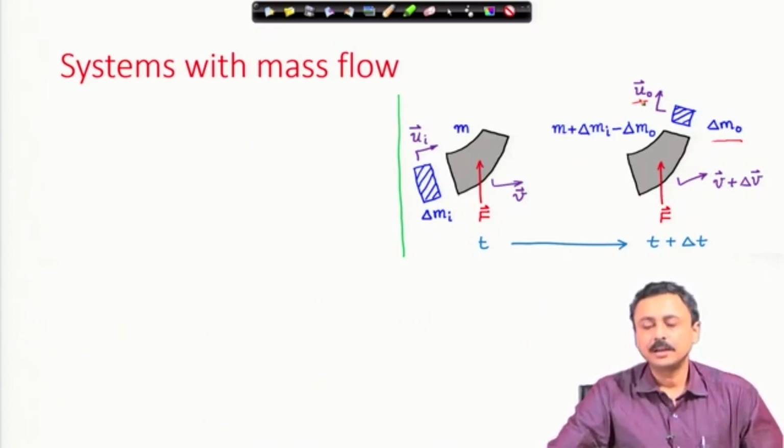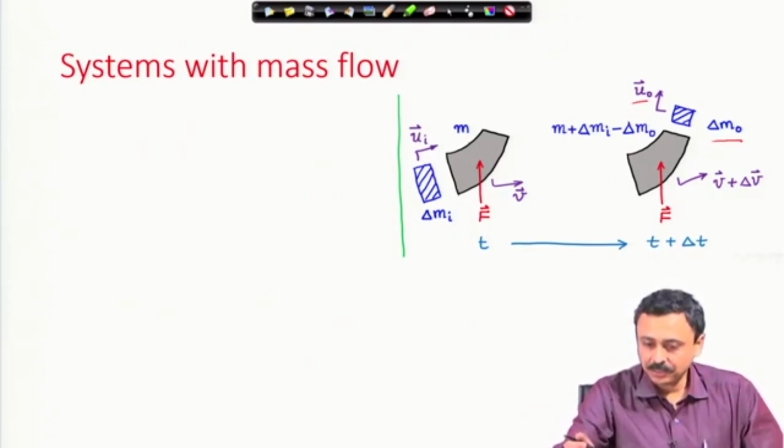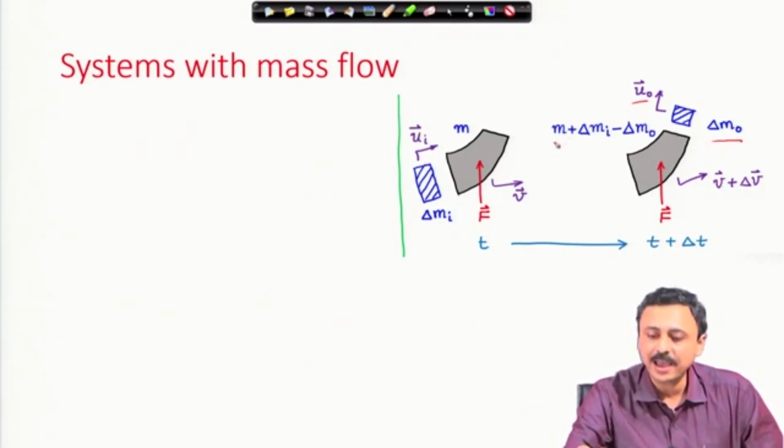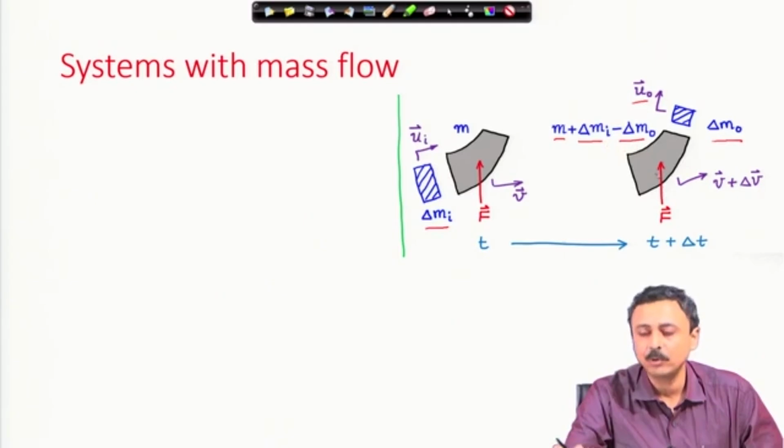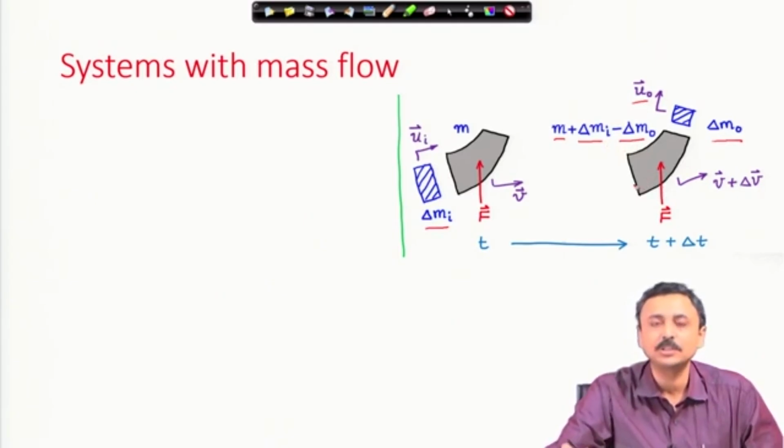The absolute velocity u O is the absolute velocity of the mass thrown out of the system. And therefore, by mass conservation, I must have the mass of the system after all these things have taken place in time t to t plus delta t. The initial mass was m, it took in this delta m I mass, and it ejected this delta m O. Therefore, m plus delta m I minus delta m O is the current mass of the system after all these processes have taken place.